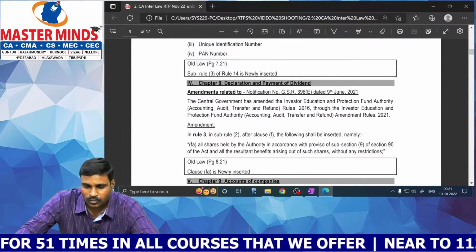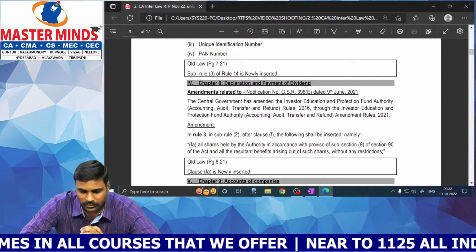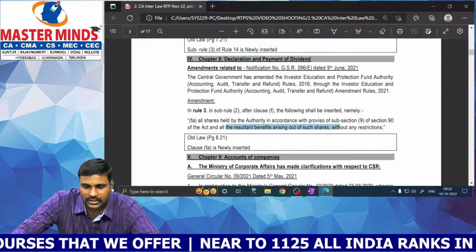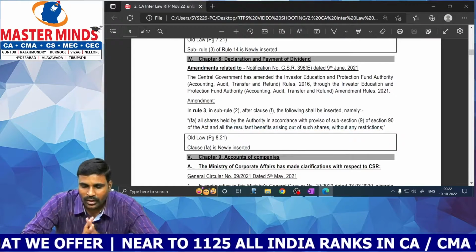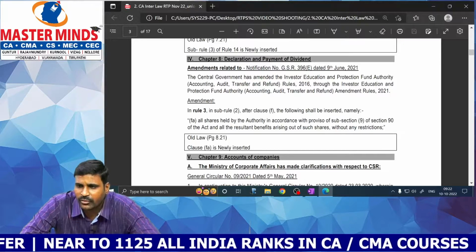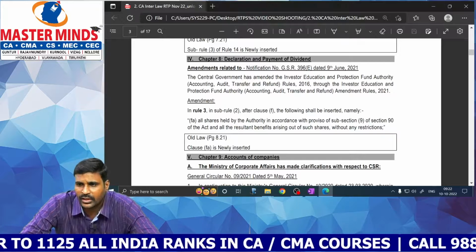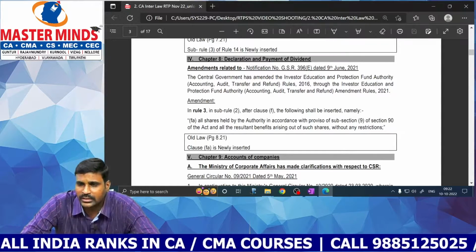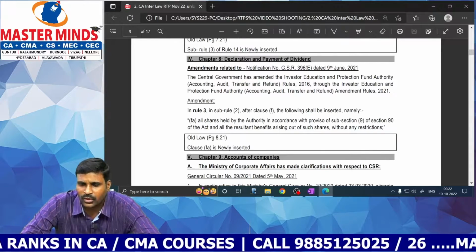Next, declaration and payment of dividend. All the shares held by the authority and all the resultant benefits arising out of such shares, without any restrictions. The concept is that when a shareholder is not claiming dividend for a period of 7 years, the unpaid dividend and the underlying shares relating to the dividend shall be transferred to the Investor Education and Protection Fund. Not only the shares, but also any benefits arising out of those shares shall be transferred to the IEPF.